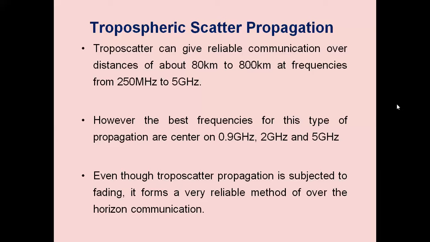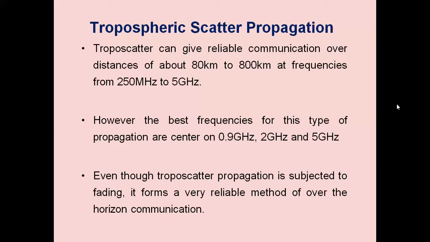In spite of the fact that it suffers from severe fading with little signal scattered forward, troposcatter forms a reliable means of over-the-horizon communication. It does not suffer from the defects of skywave propagation. In skywave propagation there are so many irregularities, whereas in the troposphere the irregularities are not that much.